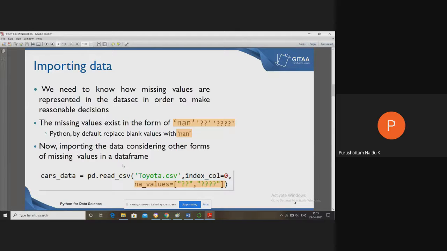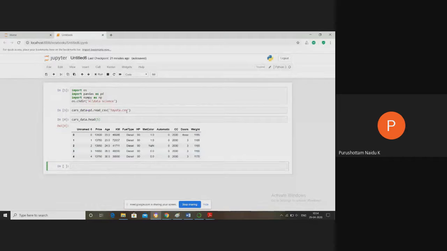Now in the first session, at the time of reading the data, we are discussing how to read the Toyota.csv file. To read a CSV file we use read_csv. Setting index_col equals 0 is used to remove the first index column, so the index starts from there.